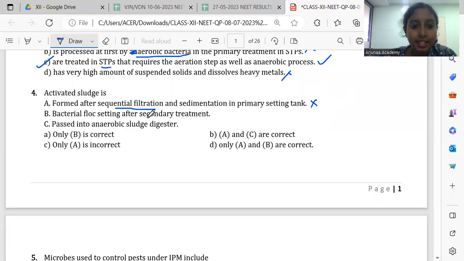Bacterial flocs settling after secondary treatment: when we are doing sedimentation, they are settling down. That is the bacterial floc. So this is correct. Passed into anaerobic sludge digester: later on they are passed into the anaerobic sludge digester. So if you see all the options, only A is incorrect, right? B and C are correct. Such an option is not there, so we'll go with only A is incorrect.